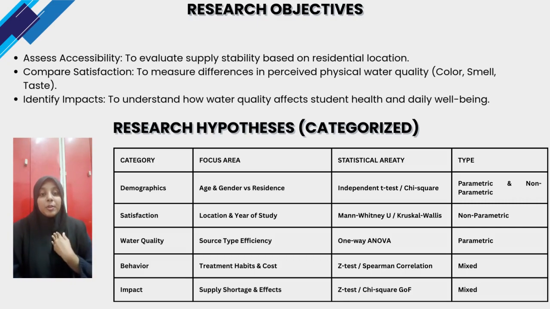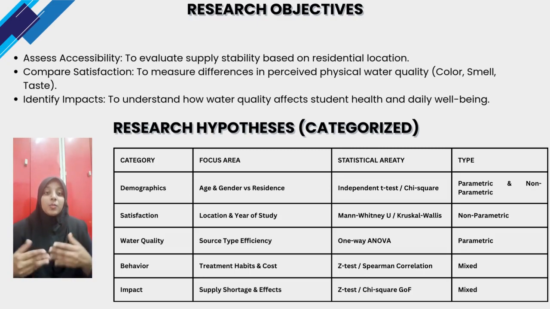First, we analyzed the demographic and location patterns. We used the independent t-test to compare age difference and chi-square test to determine if gender distribution varies by residence type. Second, we conducted a water satisfaction comparison. To measure the gap between on-campus and off-campus residents, we applied the Mann-Whitney U test and one-way ANOVA.